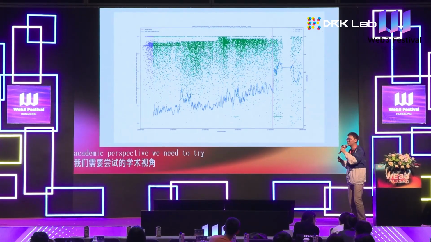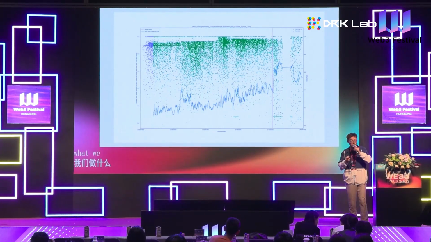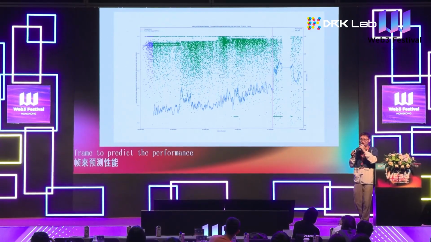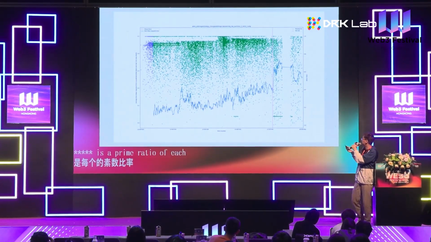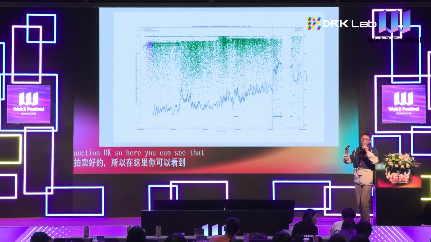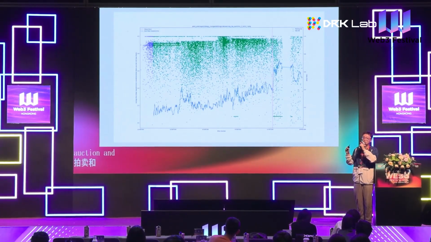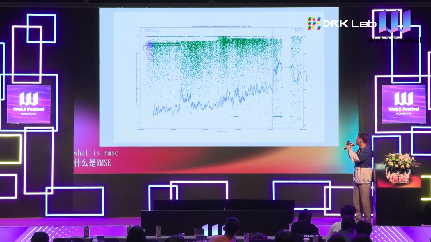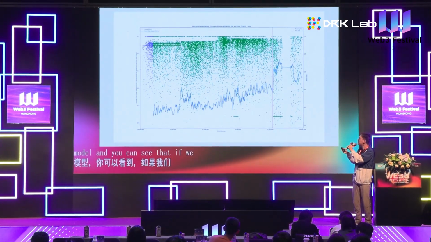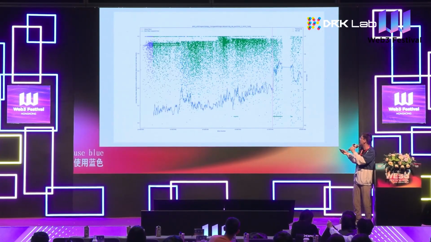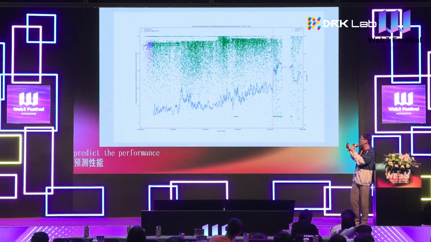Okay, so what we're trying to do is use the data from different time frames to predict the bribe ratio of each MEV auction. Here you can see that each dot is the bribe ratio of an auction, and this blue line represents the RMSE of our machine learning model. If we use the blue dots as the training data, the RMSE is continuously increasing when we want to predict the performance of auctions in the future, especially after